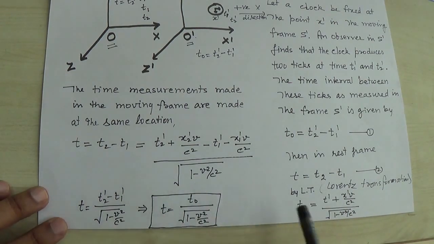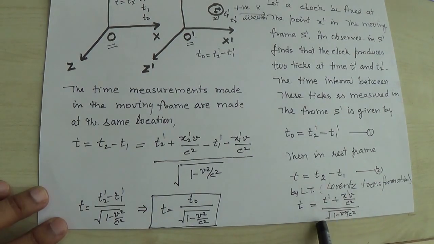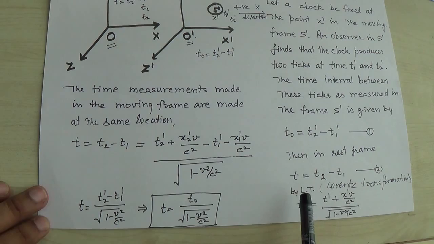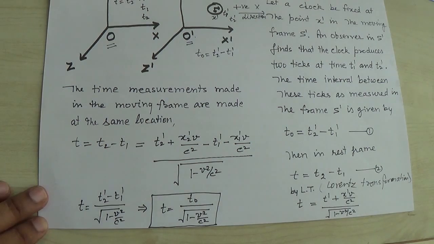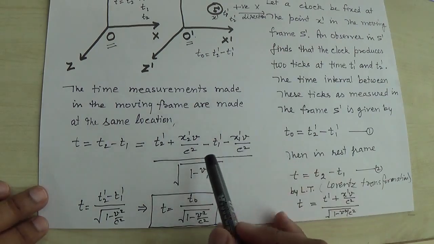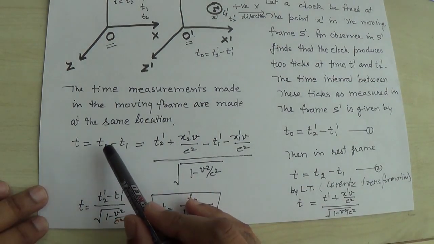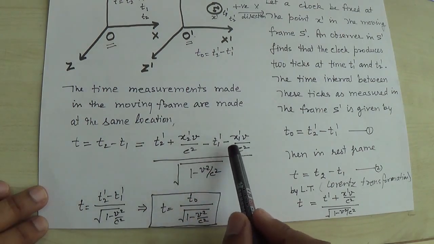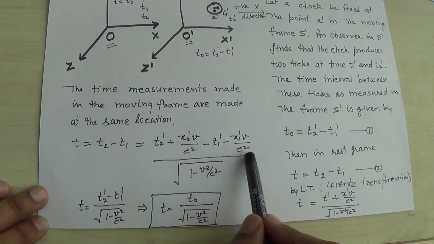So I can write t2 is equal to t2 prime plus x2 prime v upon c square, upon square root 1 minus v square upon c square, and similarly t1 is equal to t1 prime plus x1 prime v upon c square, upon this square root 1 minus v square upon c square. When I put the values of t2 and t1, this is t2 prime plus x2 prime v upon c square minus t1 prime minus x1 prime v upon c square.